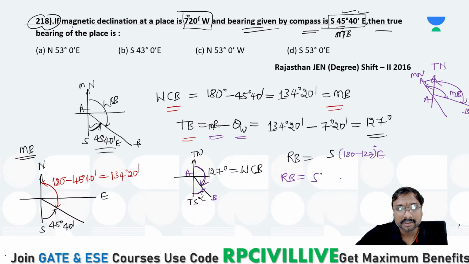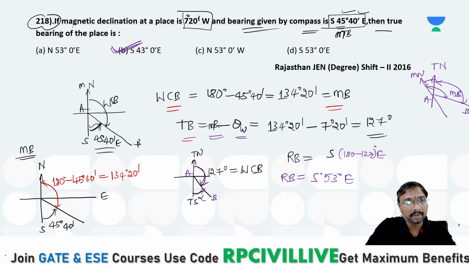South how much angle, everyone? South 53 degrees east, you can say, right? Like that. Is that clear, everyone?